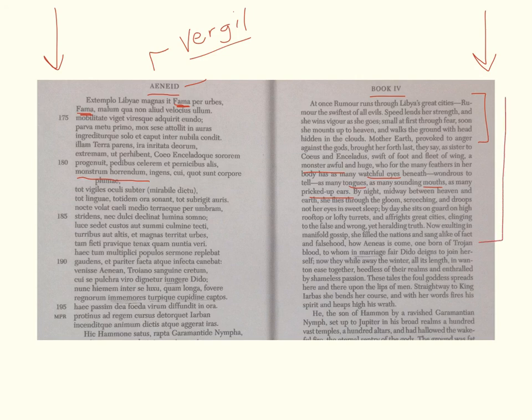But this passage is just gorgeous about how rumor works and how it just grows and has all these eyes and tongues and ears to hear all of the rumors being spread about this monstrous, awful monster. So I thought that would be fun to share with you, a little piece of Latin literature that you guys will be able to read in fourth semester if you keep taking Latin.